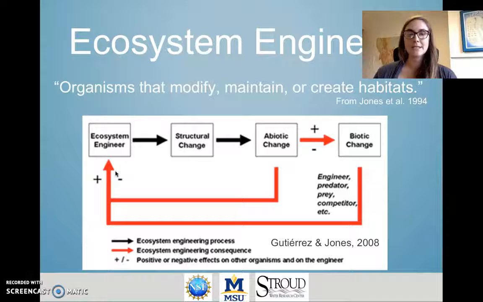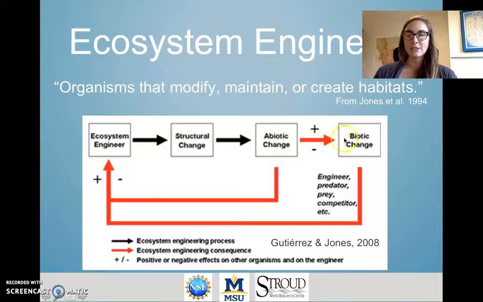The diagram on this slide shows the relationship between an ecosystem engineer and the subsequent changes that it causes in the environment. If we start with the engineer, over here on the left, you can see that it causes some structural change in the physical habitat that leads to an altered abiotic or non-living state, which then leads to either a positive or a negative influence on the biology or the species living in the ecosystem.